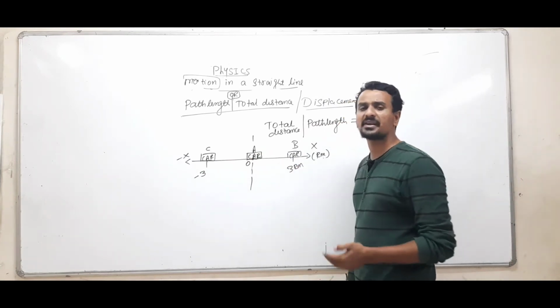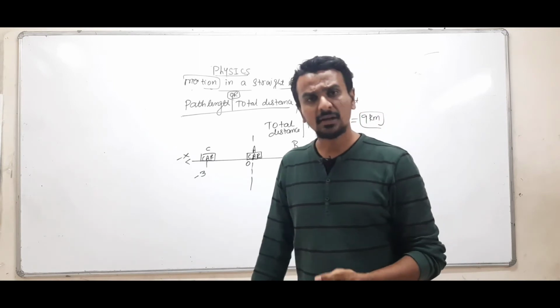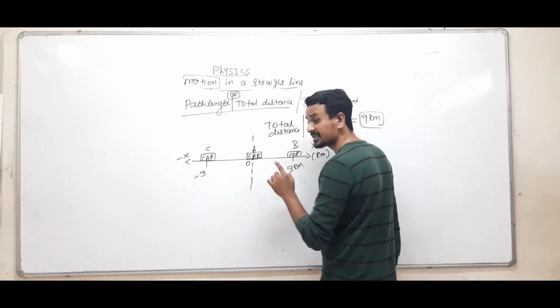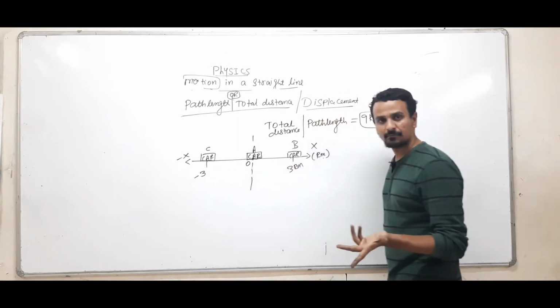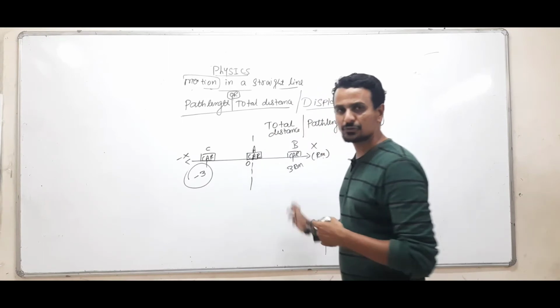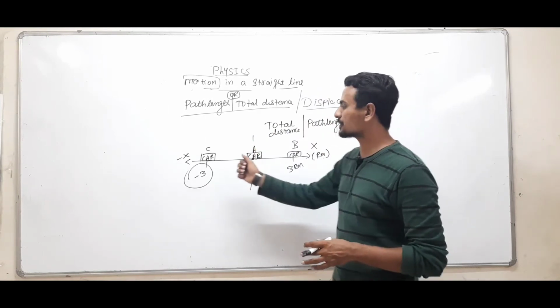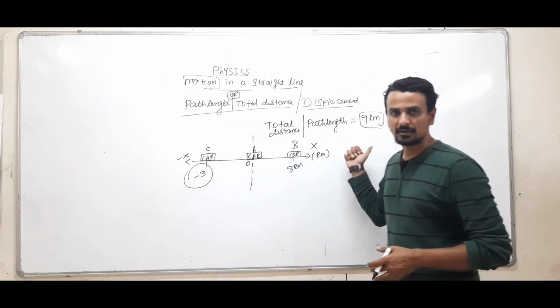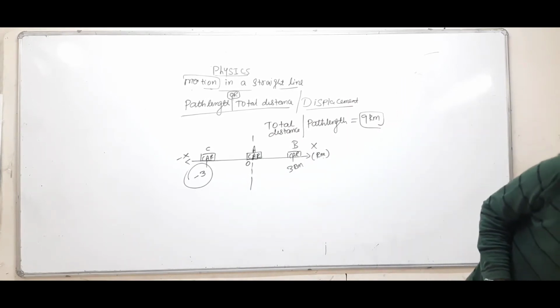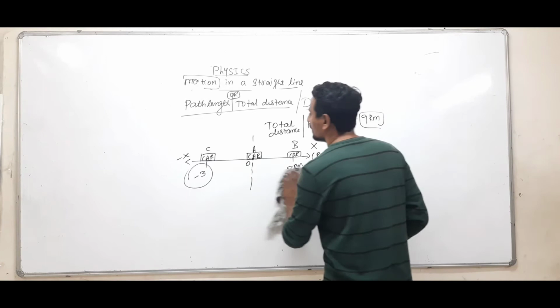Whenever you are calculating the distance or path length, keep on adding the length. That means 0 to 3, 3 to 0, that is 6, then again 3, so that is 9. Even if here it is given minus 3 according to the negative x-axis, we are not supposed to write it as minus 3. Distance will be added up. Clear? The unit will be kilometer.